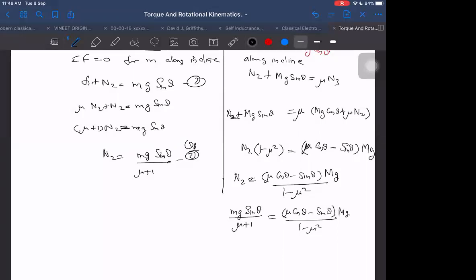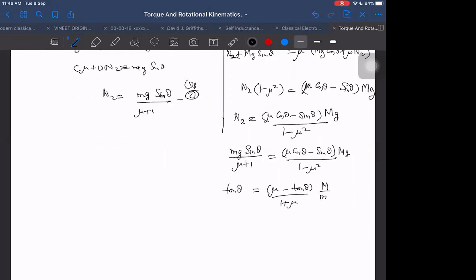So mg gets cancelled. We divide by cos theta both sides. Then we get tan theta upon 1 plus mu into capital M by small m, with 1 minus mu there.